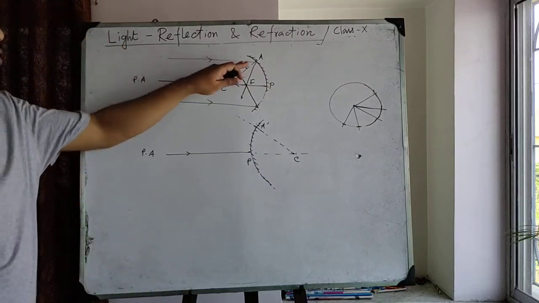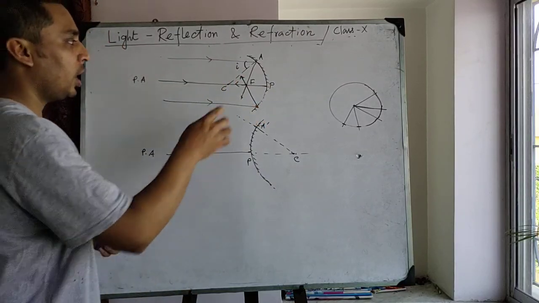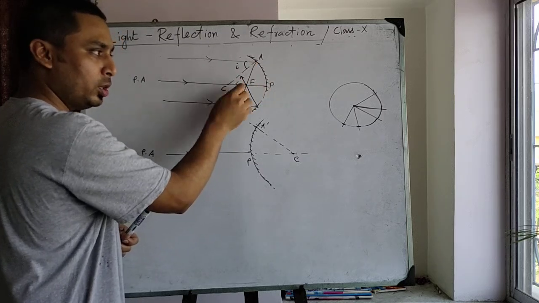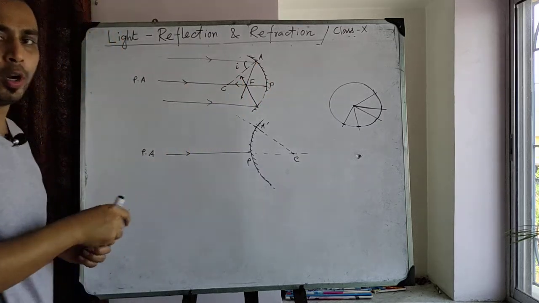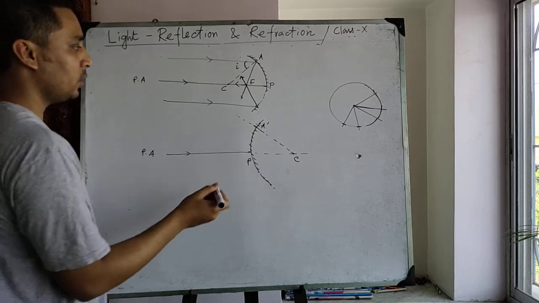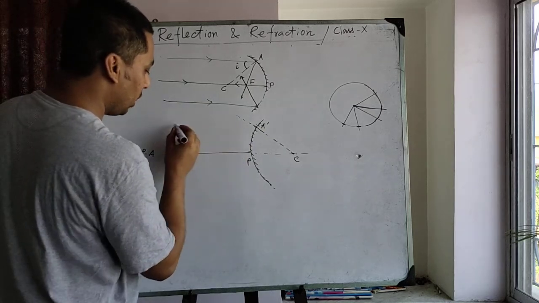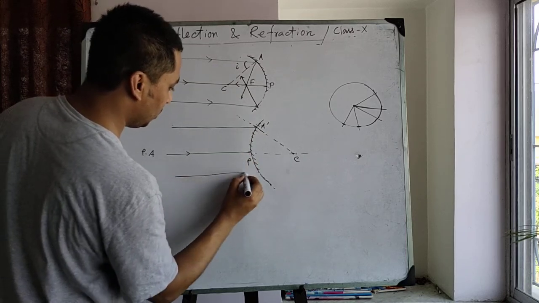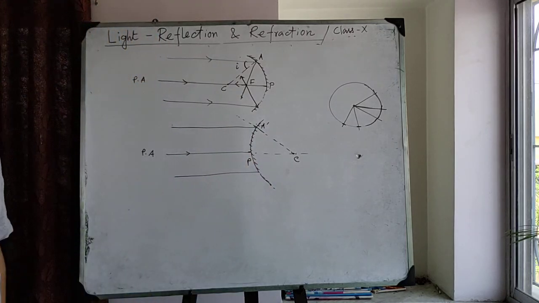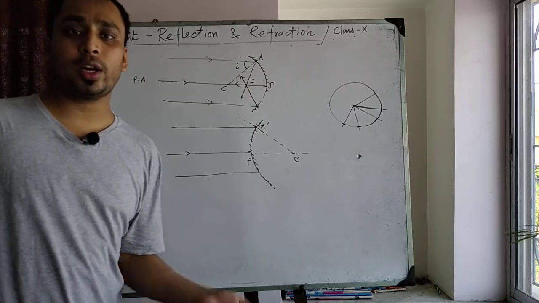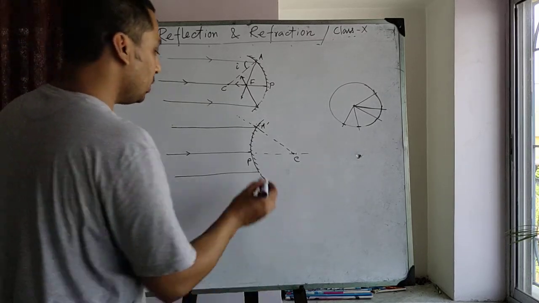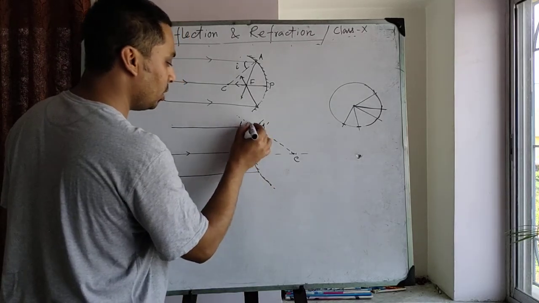The rays parallel to the principal axis after reflection on the mirror meet at a particular point on the principal axis. That particular point is known as focus. And for a convex mirror, the rays parallel to the principal axis after reflection from the mirror appear to diverge from a point on the principal axis. Now, for this case, this is the angle of incidence and this is the normal at this point.